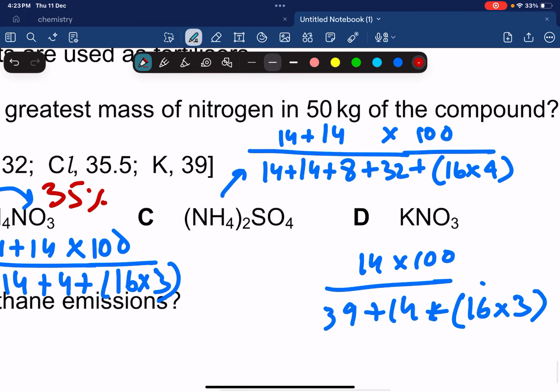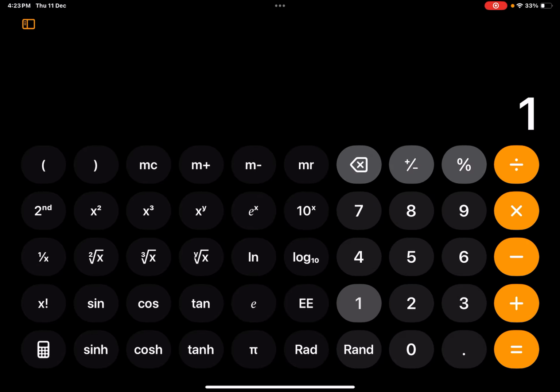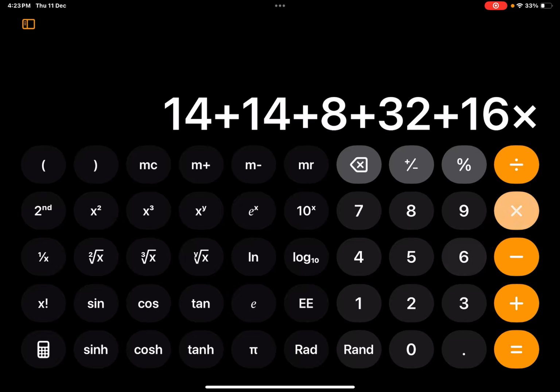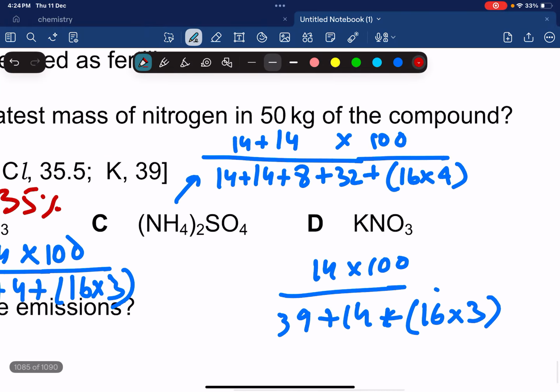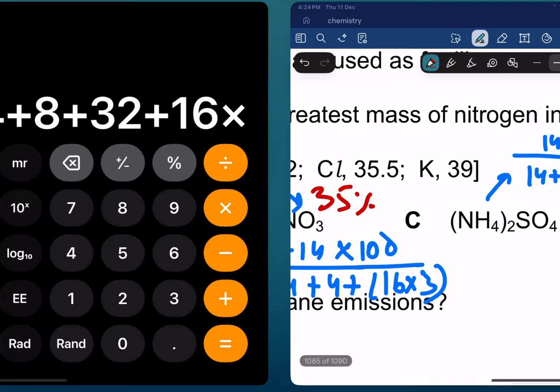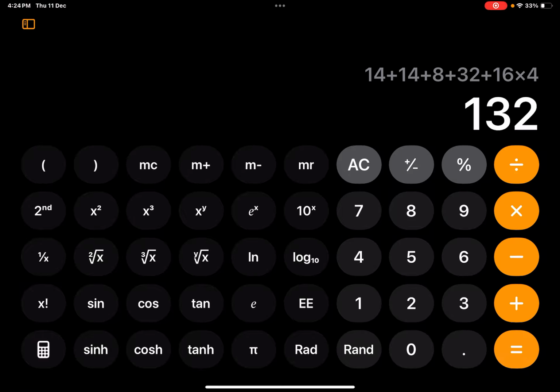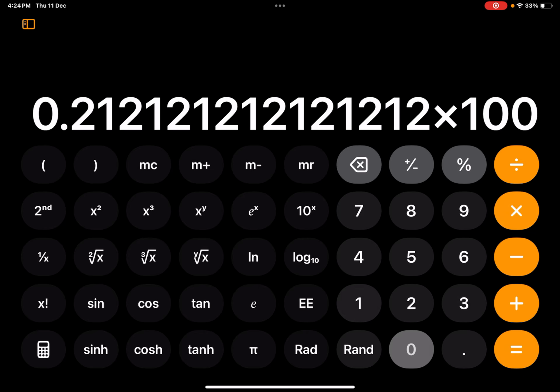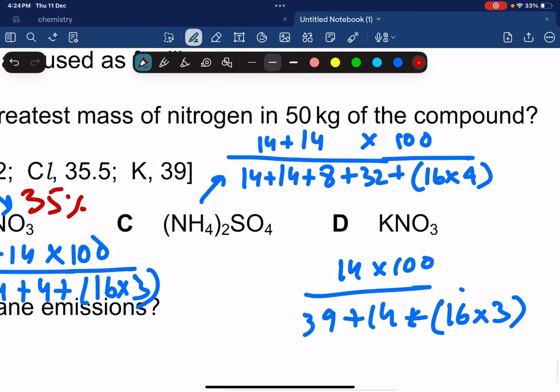For this one it's going to be 14 plus 14 plus 8 plus 32 plus 16 times, let's check if I remember. It was 16 times 4, and 28 divided by 132 multiplied by 100, that gives me 21.2%.